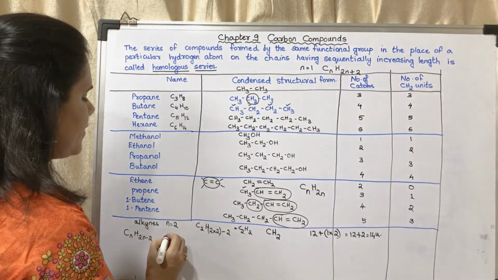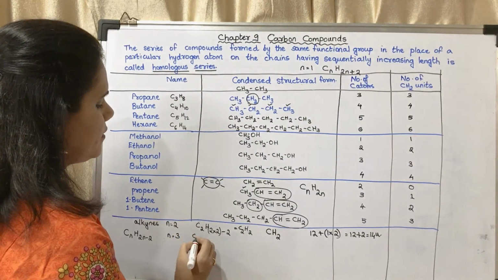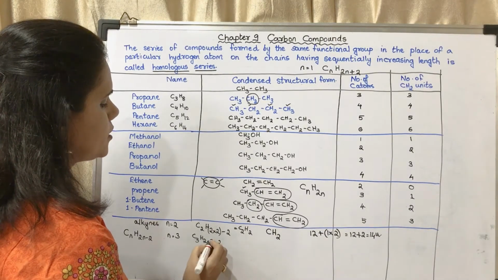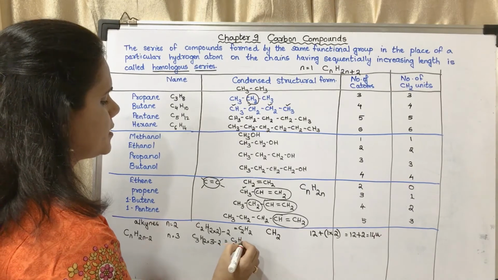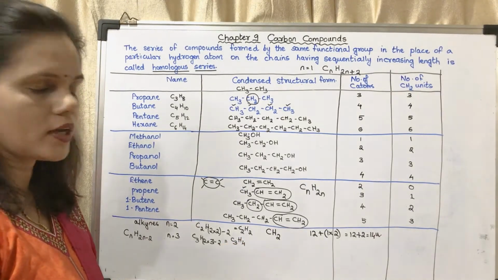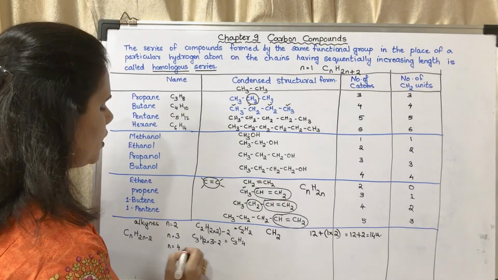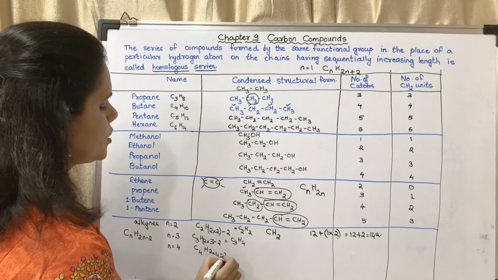Now the second one, when n is equal to 3, it will be C3H2 into 3 minus 2. That will be 6 minus 2. That will be C3H4. Now the next, when n is equal to 4, it will be C4H2 into 4 minus 2.